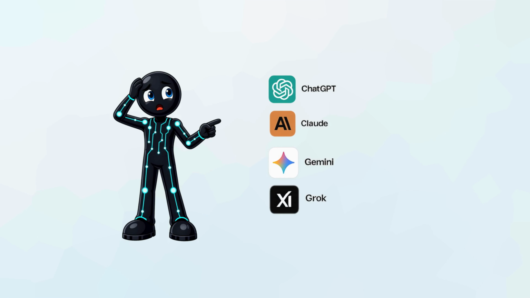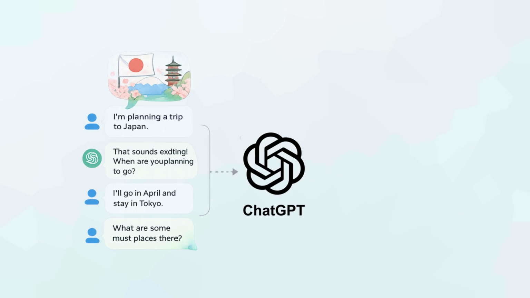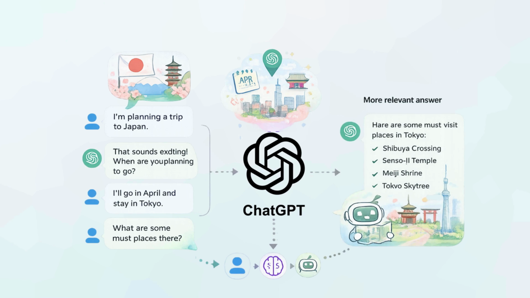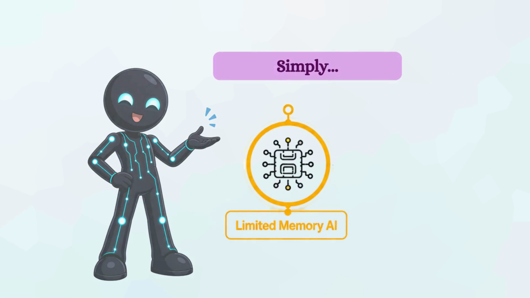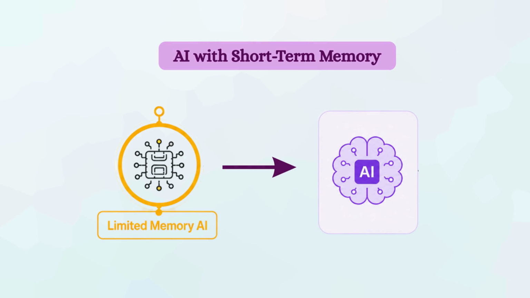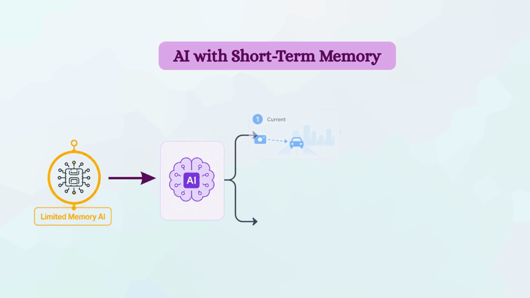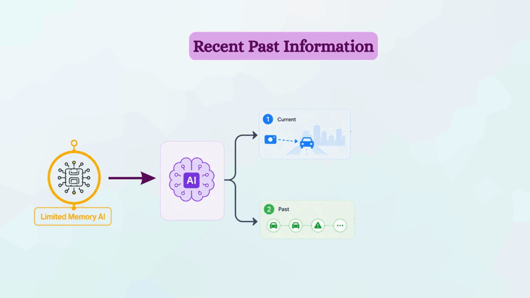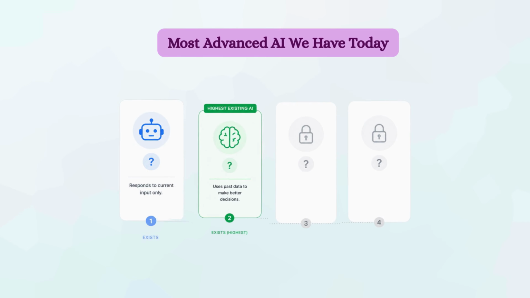Think about Google Maps. When Google Maps predicts traffic, it does not only look at what is happening right now, it also analyzes recent traffic patterns, vehicle speeds, accidents, and road conditions to estimate the fastest route. Another great example is ChatGPT. During a conversation, it remembers your previous messages and uses that context to generate more relevant answers. So, in simple terms, limited memory AI is like an AI with short-term memory. It can look at what is happening right now, remember some of what happened before, and use both to make smarter decisions. And this is the most advanced functionality-based AI that we have today.